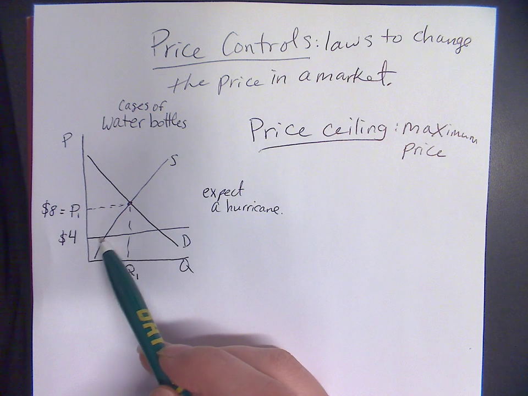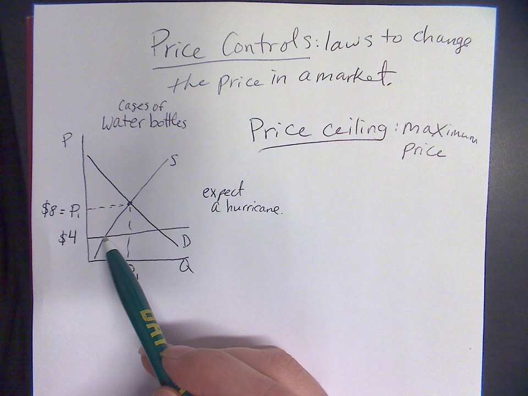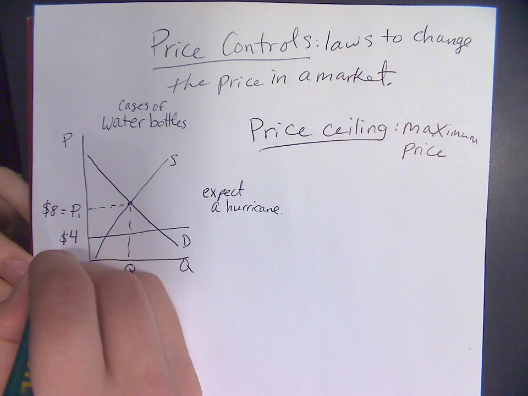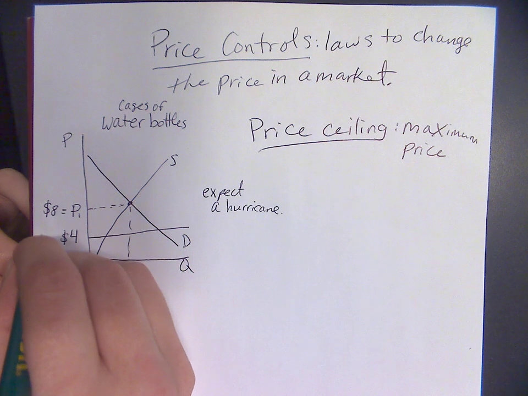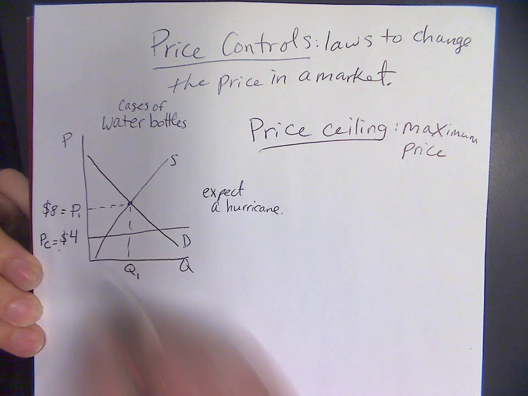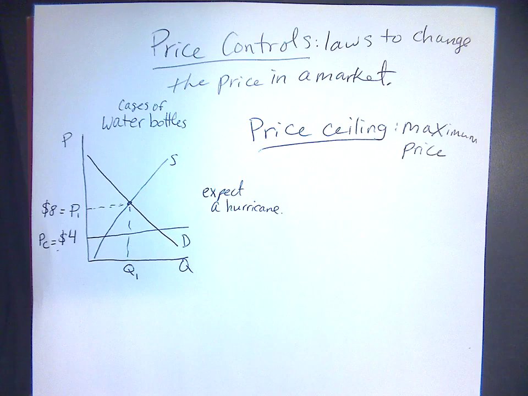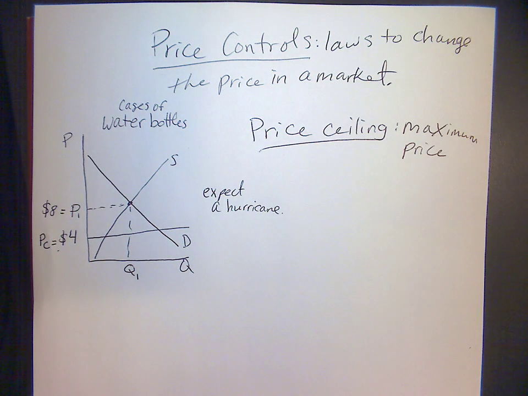All right. So the old price, before the expectation of the hurricane, was $4. Okay, so this is going to be our price ceiling. So this is our PC, our ceiling price at $4. So what that says is it's illegal for the sellers to sell at a higher price than $4.